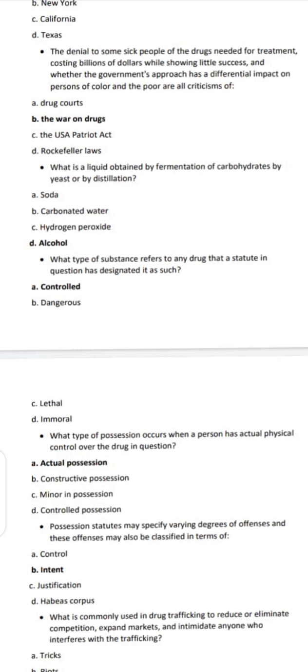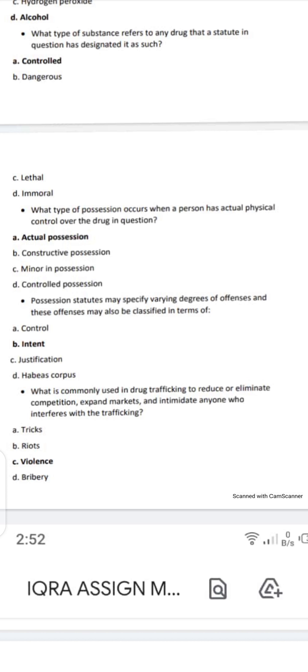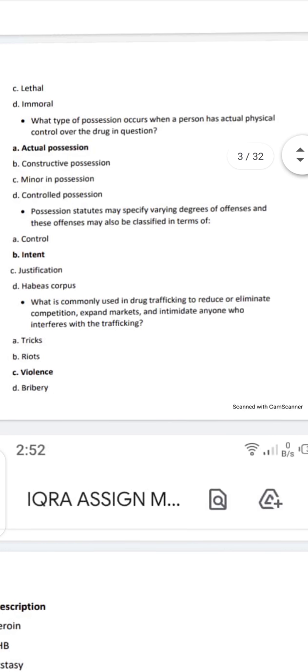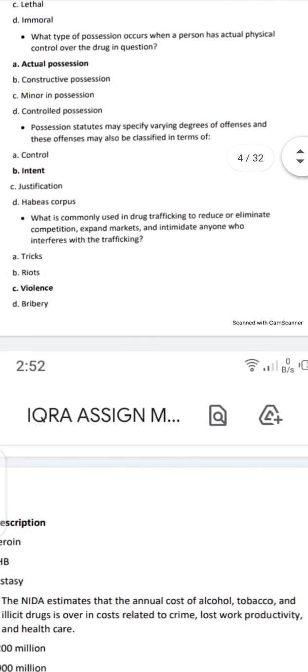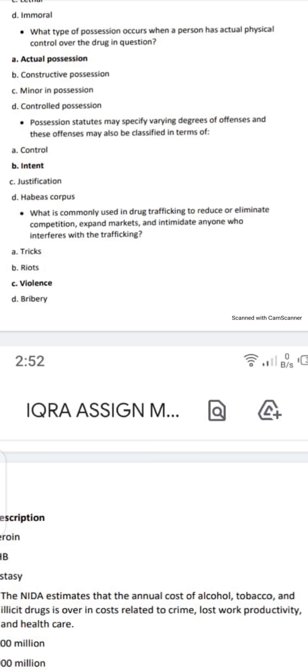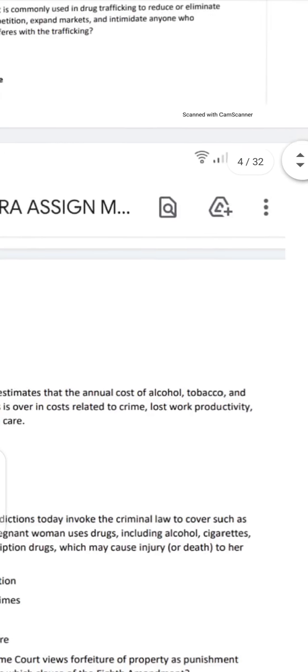It is controlled substances. What type of possession occurs when a person has actual physical control over the drug in question? Actual possession. The possession statutes may specify varying degrees of offense, and those offenses may also be classified in terms of intent. What is commonly used in drug trafficking to reduce or eliminate competition, expand market, and intimidate anyone who interferes with the trafficking? It is violence.